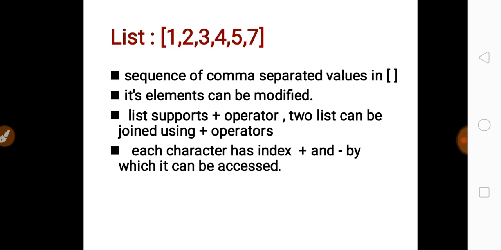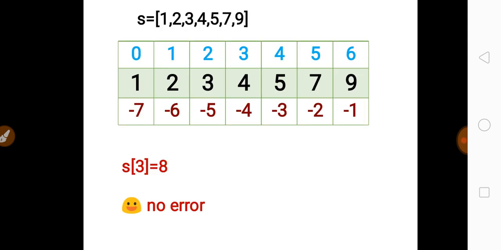Another thing that you need to remember, it supports the plus operator. That means if you want to add two lists, you can declare a list L1 and another list L2, and if you write L1 plus L2, it will generate a new list with the elements from both lists. The elements of a list also can be accessed using the index, as we have seen in the string.